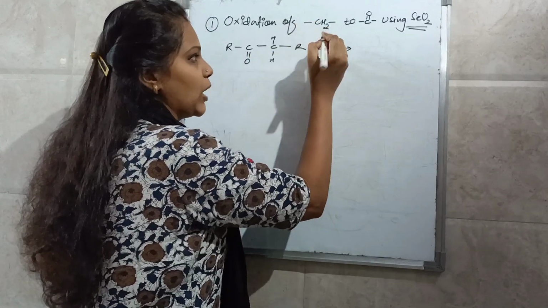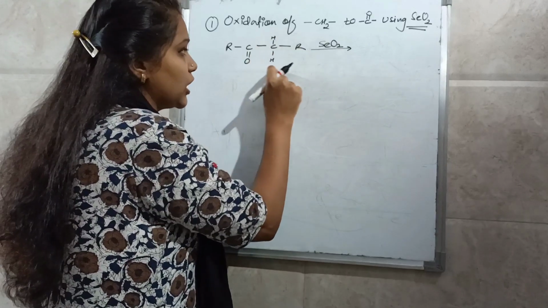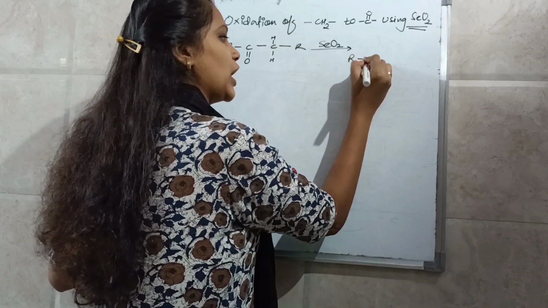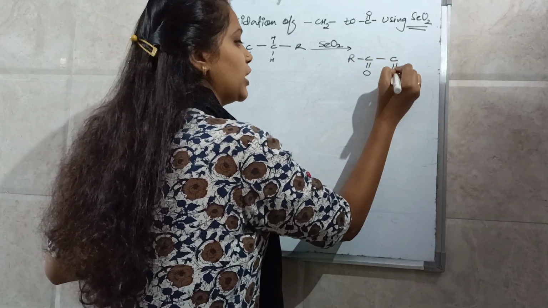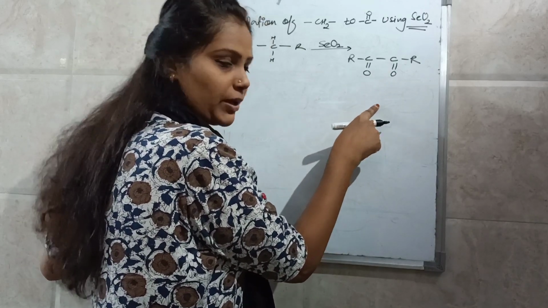When we treat such a compound with selenium dioxide, this position, the active methylene group, that is the CH2 group, is converted into a carbonyl group. So your product is an alpha dicarbonyl compound. You will get an alpha dicarbonyl compound as a product.